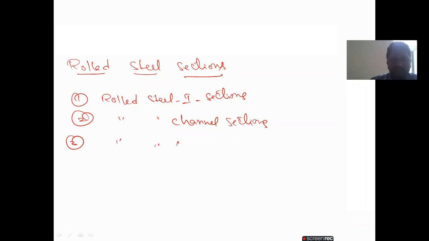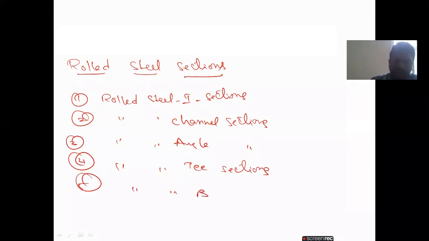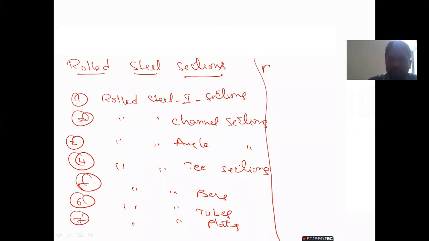Then rolled steel angle sections, rolled steel T sections, rolled steel bars, rolled steel tubes, rolled steel plates. Next, rolled steel flats, rolled steel sheets and strips.